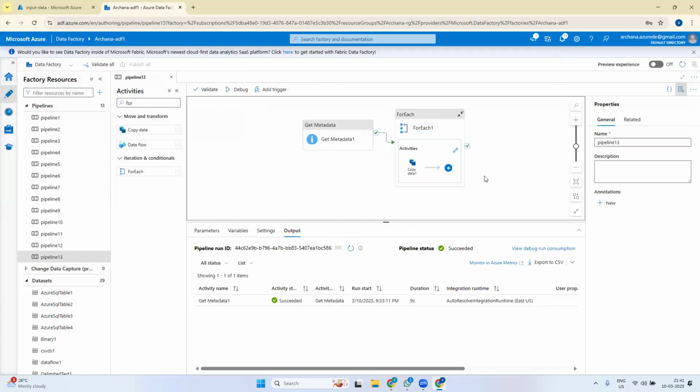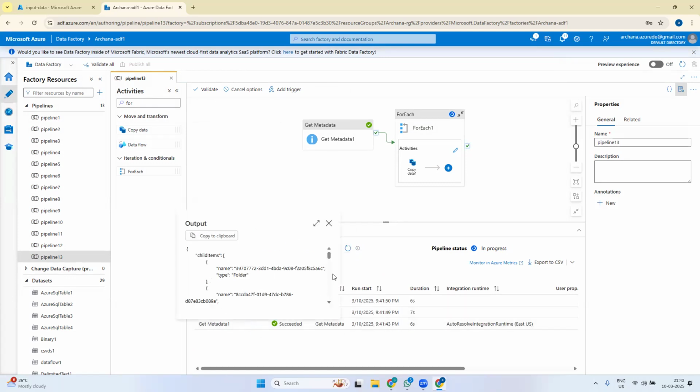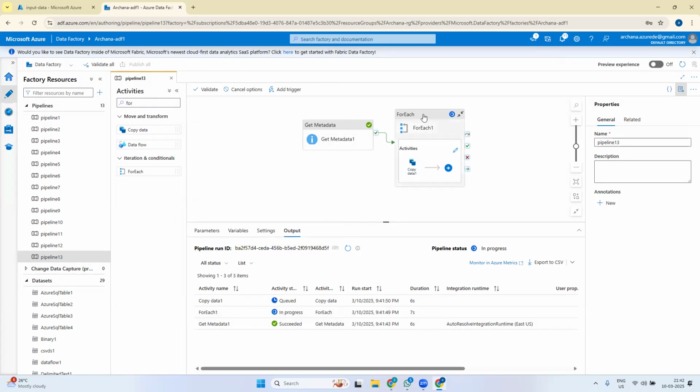So this is a pipeline, a combination of activities. We'll see what will happen when I run this. First this get metadata activity ran. It got the child items list of all items. Then all the output will go to the for each, and for each will send each item inside it to the copy activity. There, what we have defined in the copy data activity will be done one after the other for each item. Let it do.